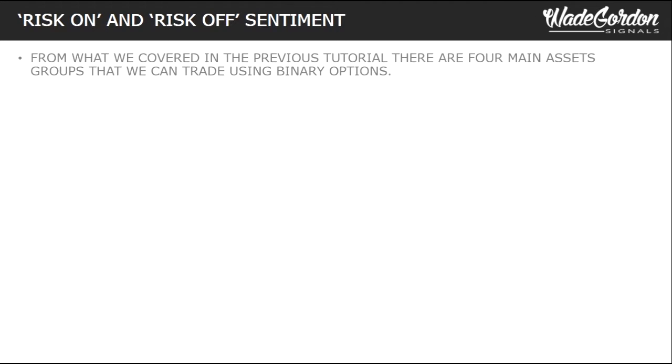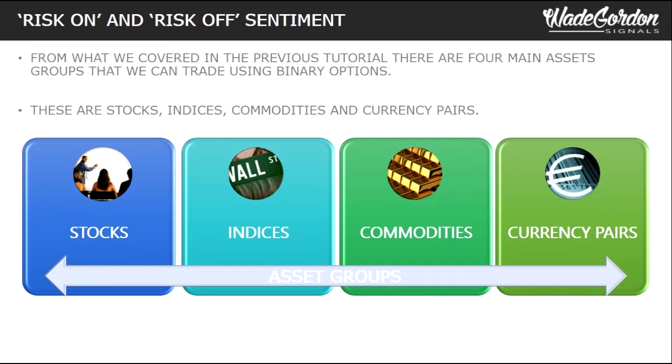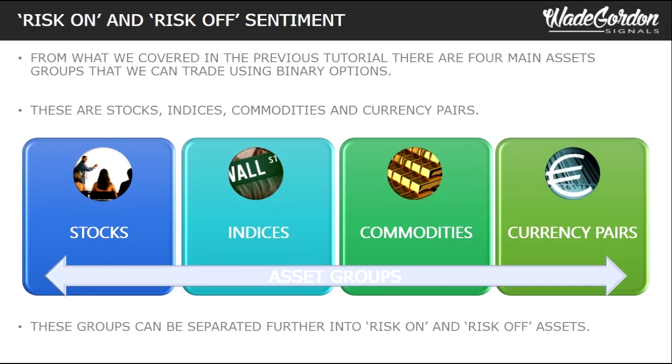From what we covered in the previous tutorial, there are four main asset groups that we can trade using binary options. These are stocks, indices, commodities, and currency pairs. These groups can be separated further into risk-on and risk-off assets.